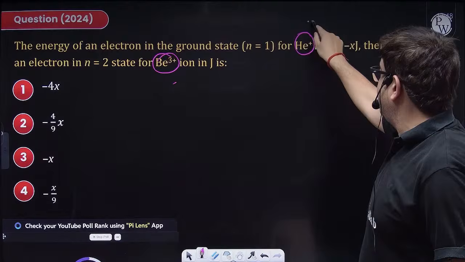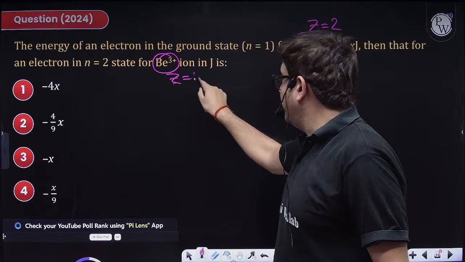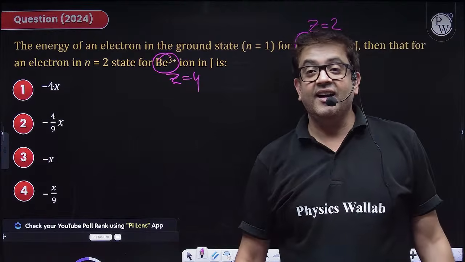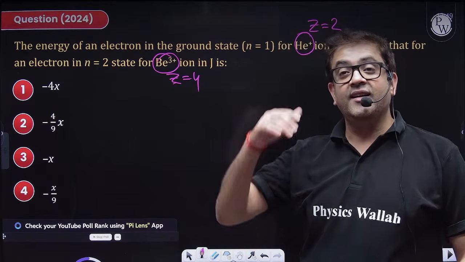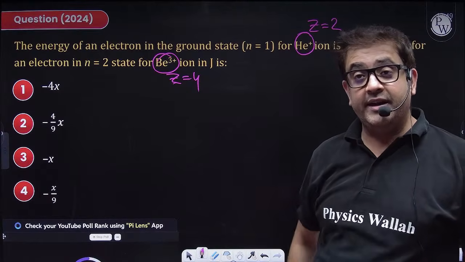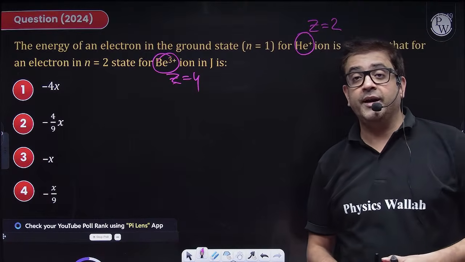Sir, for He plus, Z will be 2. For beryllium, Z will be 4. So I hope you are doing it perfectly. Perfect, Sadhya Khan. After that, okay, Earth, perfect. Casper, perfect. Good, everybody, good.